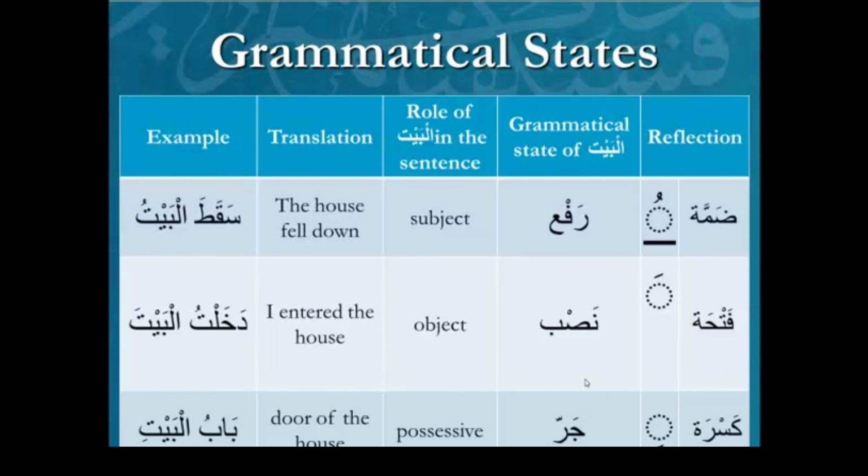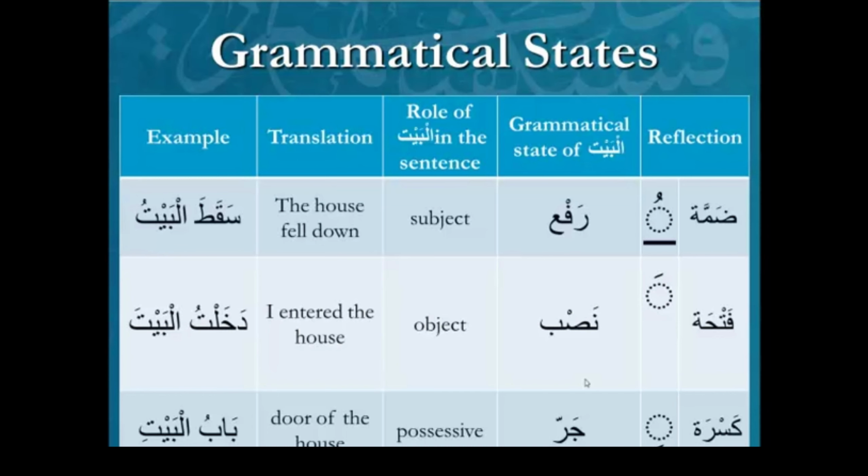Because subject here is in the meaning of doer. And remember that distinction from last week, that when I use the word subject, sometimes I mean subject as opposed to predicate, in other words mubtada, and other times I mean subject as opposed to doer of a verb. That's the meaning intended here on the slide. So subject and object both presuppose that there's a verb. You're not going to have a doer of a verb unless you have a verb. You're not going to have an object unless you have a verb.